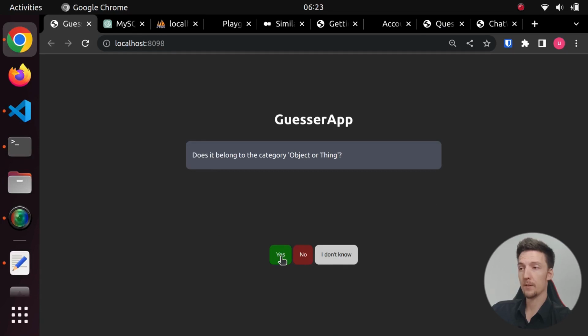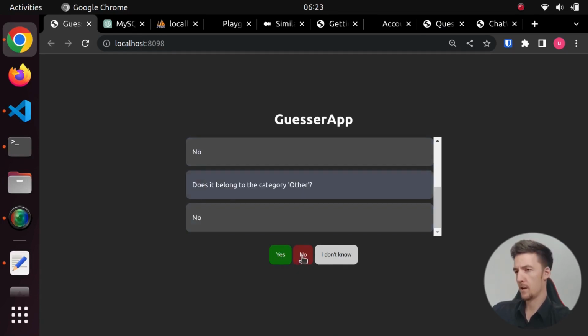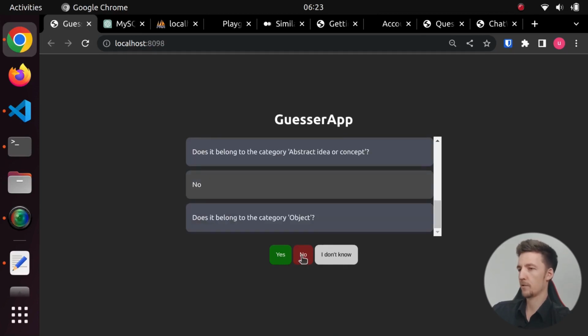It is an object or thing. It is not a person or character. It is not other. It is not an abstract idea or concept. It is an object. It is not an animal. It is not a tool. It is not food. I guess you could call it a device. It is electronic. It is technology.